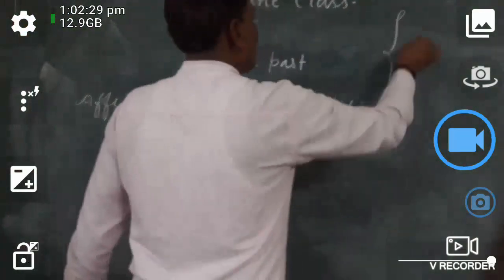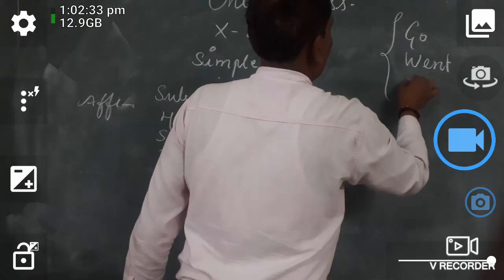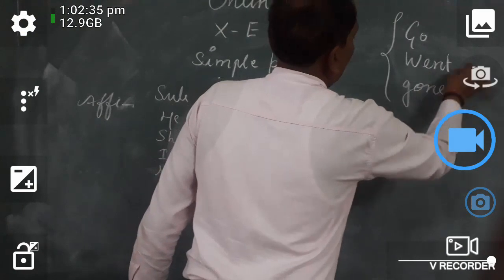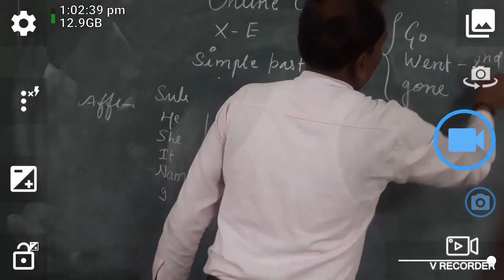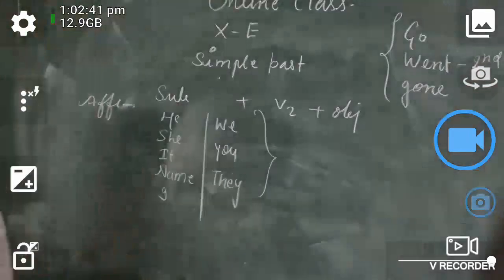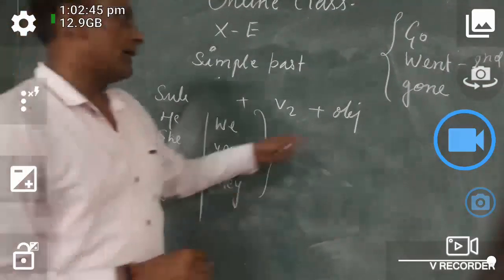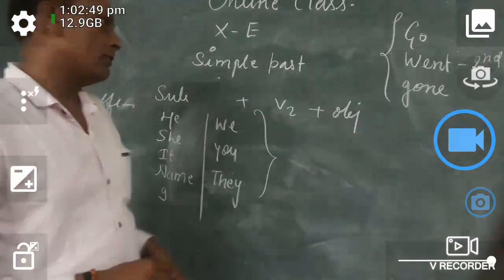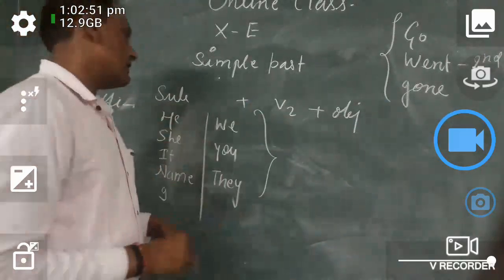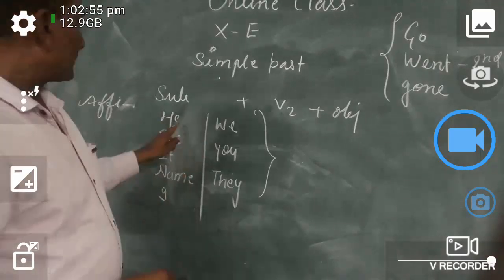Suppose go, went, gone. So went is the second form of the verb. You have to be well aware of that. The verb you are using in an affirmative sentence of simple past, you have to take it and make your sentences. So you listen.